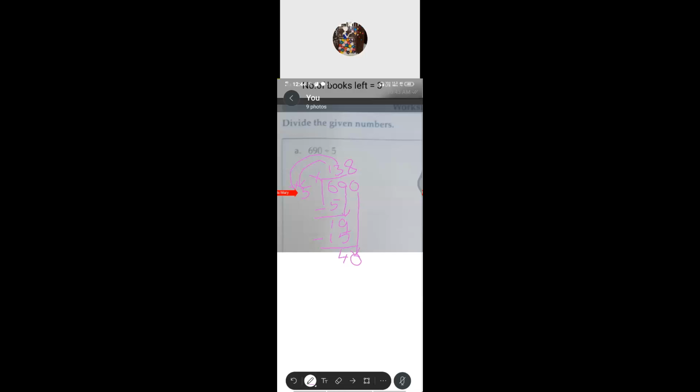So what will be the answer now? So what is the quotient? 138 is the quotient. Remember 0. Got it? By this way only the long division method. Got it, children?